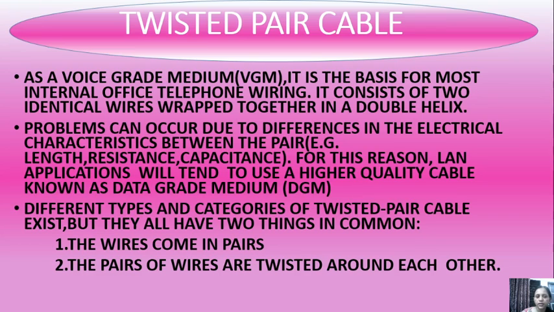Different types and categories of twisted pair cable exist, but they all have two things in common. First is the wires come in pairs. Second, the pairs of wires are twisted around each other.